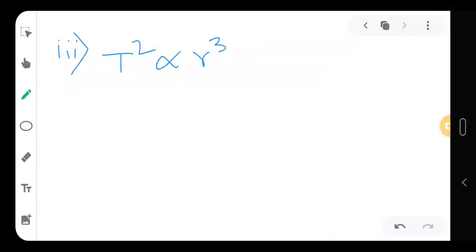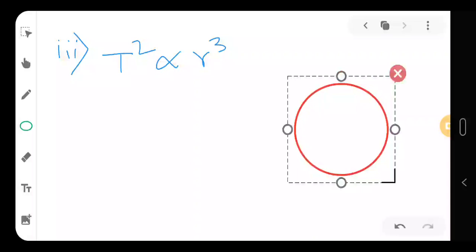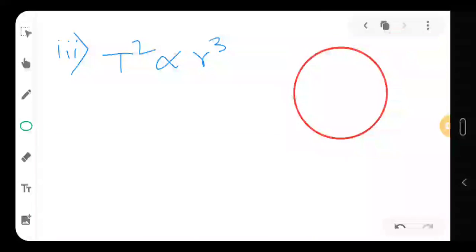this problem. Now, let's say something is revolving in this almost circular path. Again, we are taking an assumption for our simplification, and the star is here and it is moving.